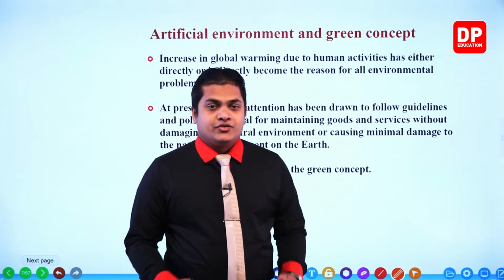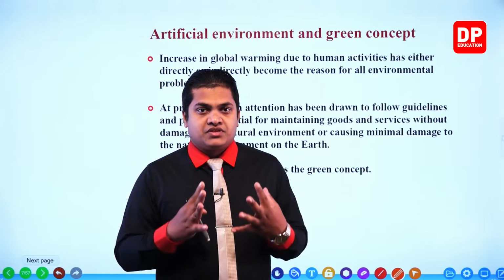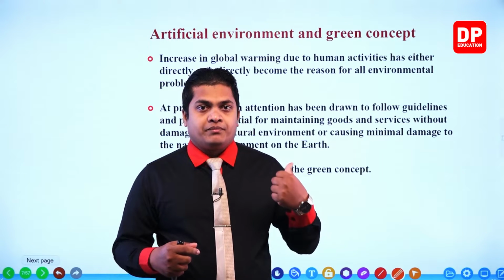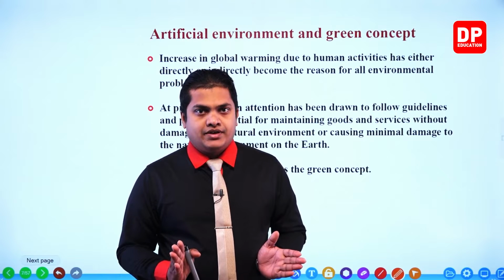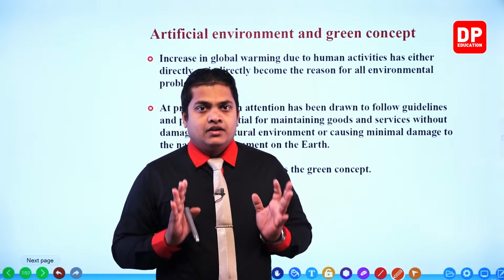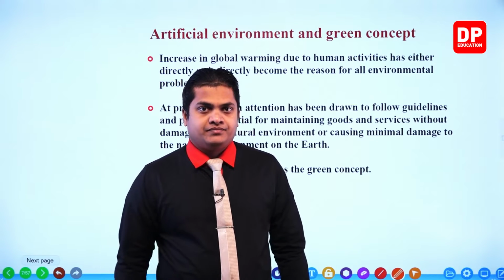Right. So you know that when we developed stage by stage, from the previous era to the modern era, we destroyed the environment step by step.